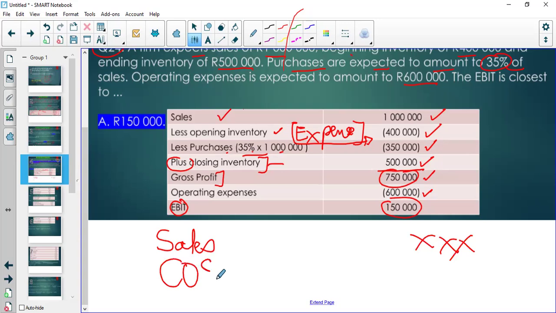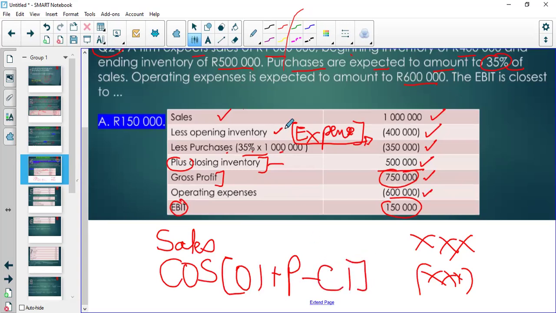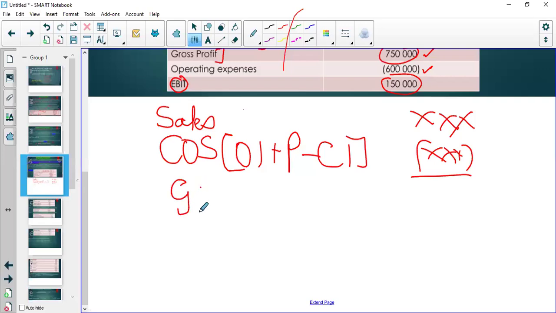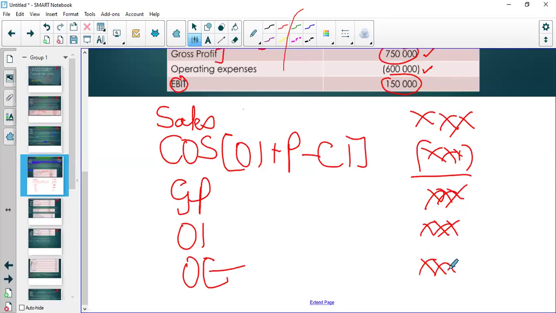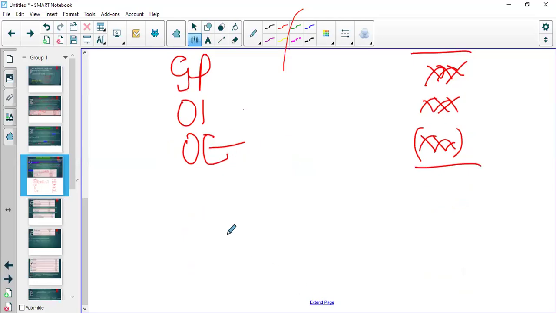So then you give your cost of sales there. Remember that your cost of sales is opening inventory plus purchases minus closing inventory. That's why here we said opening inventory plus purchases minus closing inventory. Then you're going to get your gross profit here. Then you add your other income. Then you deduct your other expenses. Then we have your earnings before interest and taxes. So this is the format.